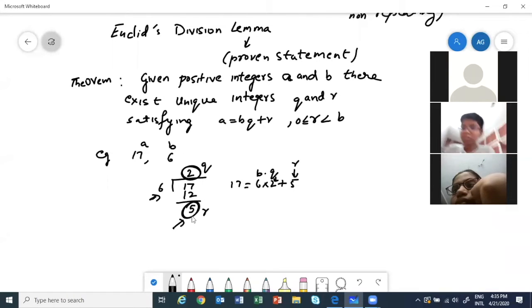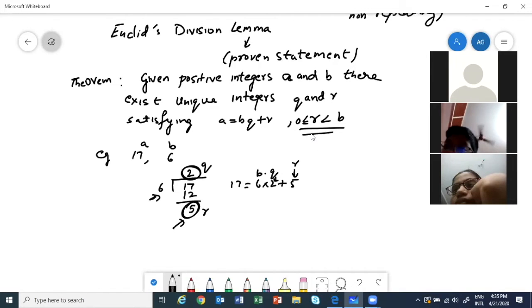No. If I have 6 here, I can divide once more. So that is why I cannot have a remainder greater than my divisor. So that is why this condition, r should be greater than or equal to 0 but less than b. b means what? Divisor.